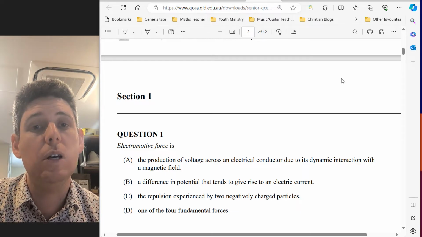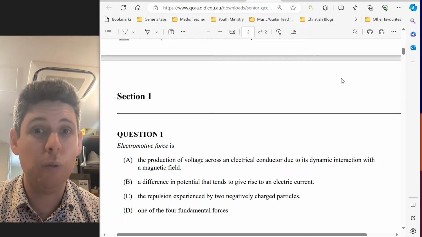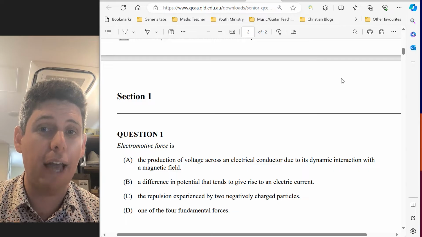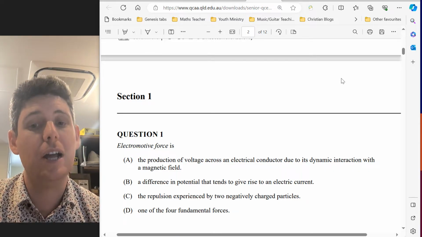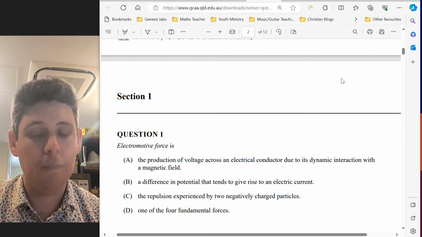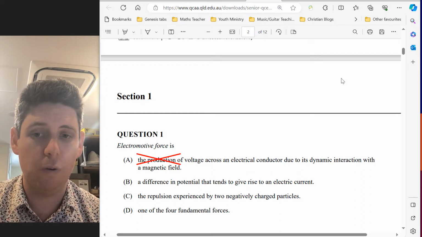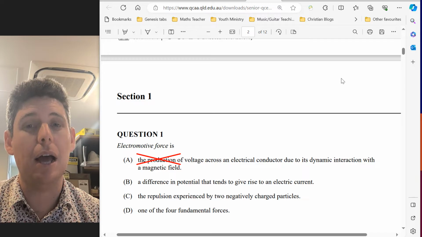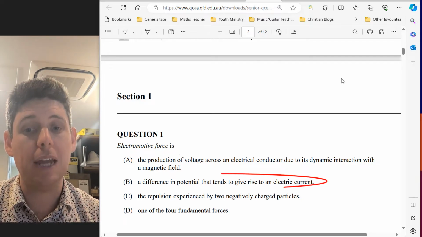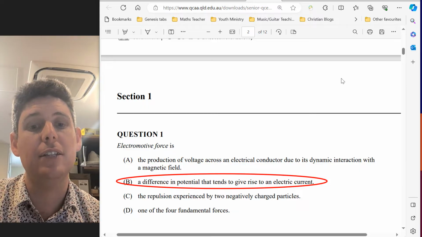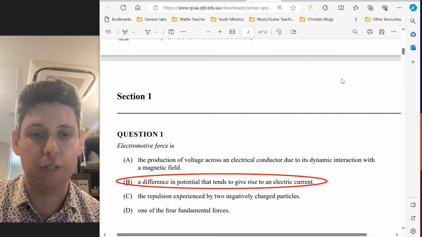Now, most people, when answering this in 2022, picked either A or B. Quite a few people picked A, the production of voltage, but that is not electromotive force. If you're thinking about a magnet and a coil, electromotive force is B, a difference in potential that tends to give rise to an electric current.